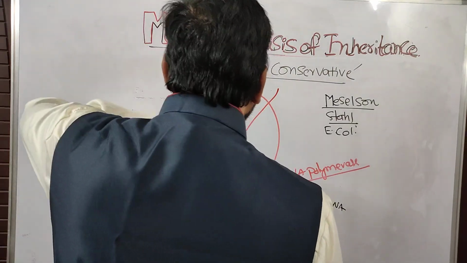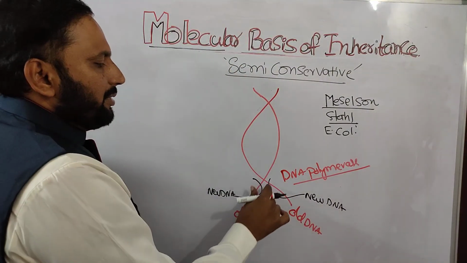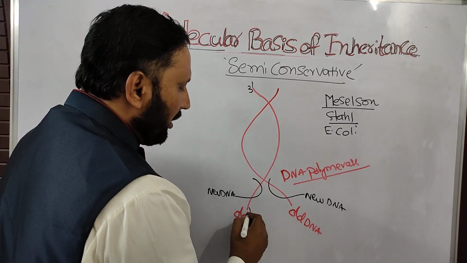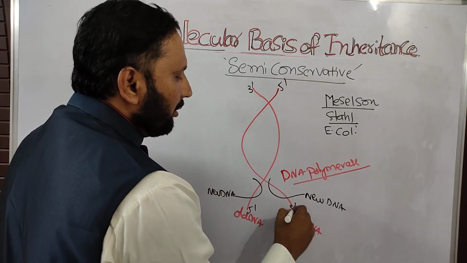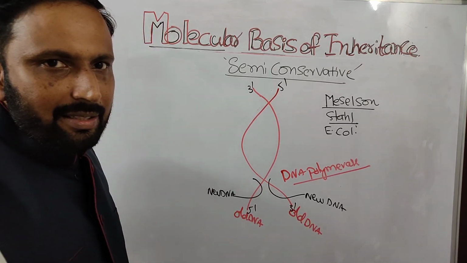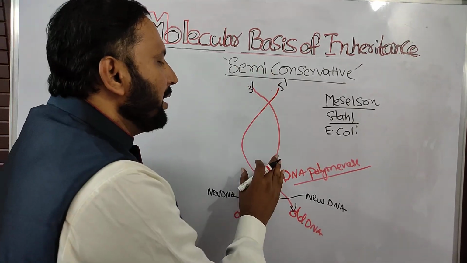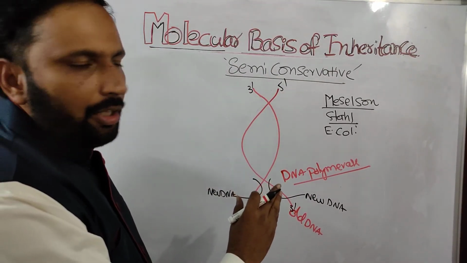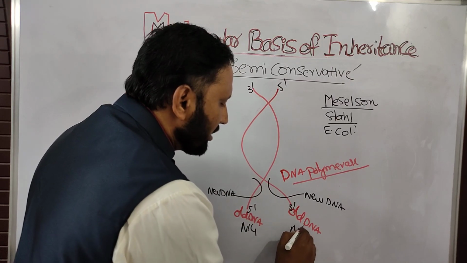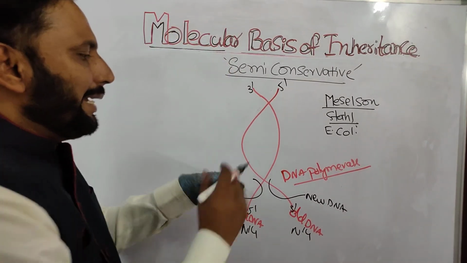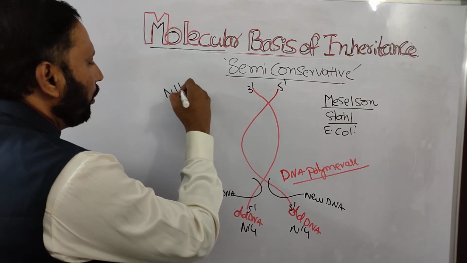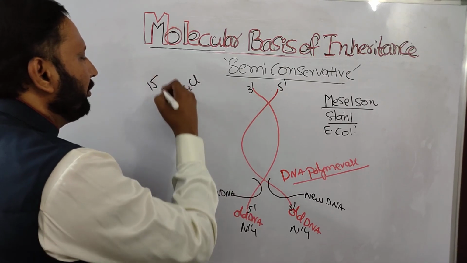So actually these are the two strands. The two strands are anti-parallel, 3 prime and 5 prime ends. It is very clear that the two strands are forming new DNA strands. They took a normal DNA containing normal nucleotides, that is N14 strands. These N14 strands they placed in an N15 medium, NH4Cl, that is N15 heavy isotope.